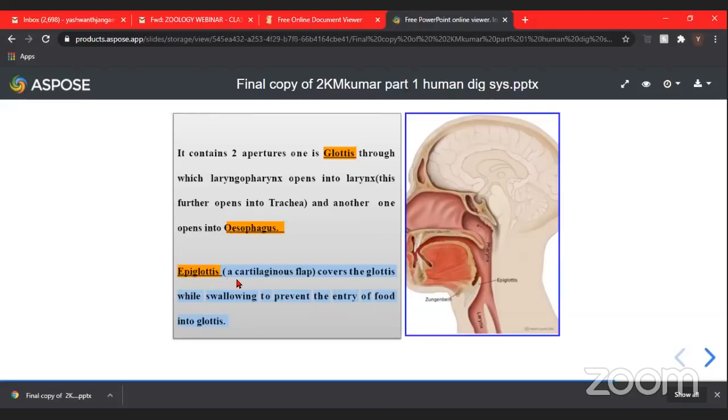It is a leaf-shaped cartilaginous flap which usually covers the glottis.